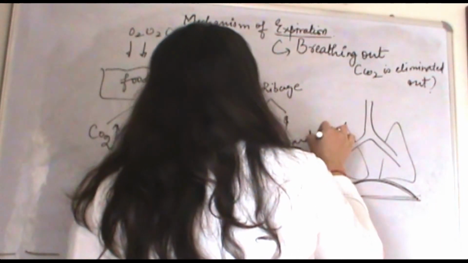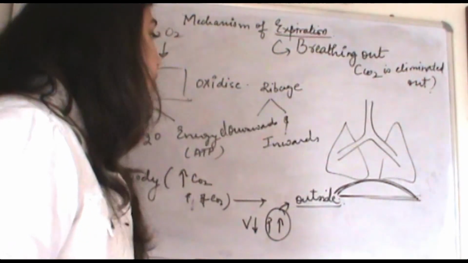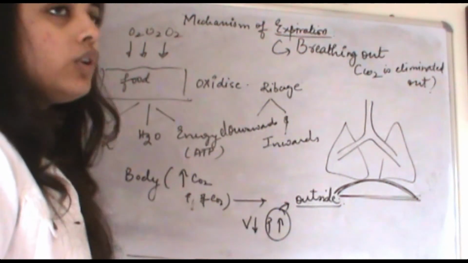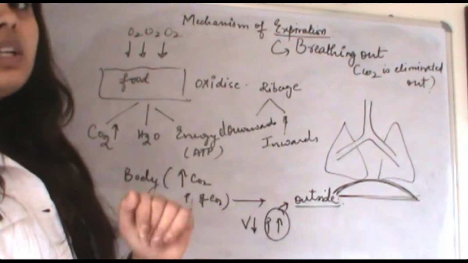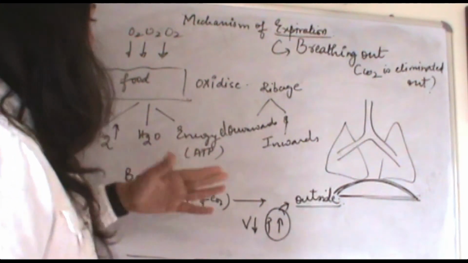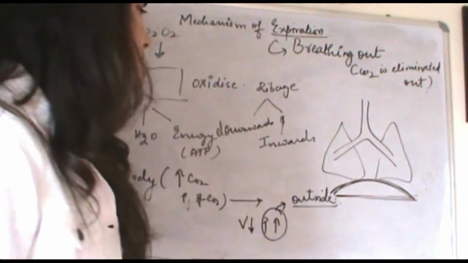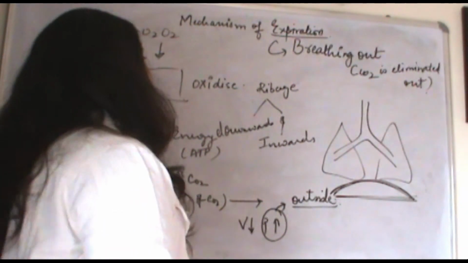If it moves downwards and inwards and the diaphragm moves upwards, obviously the volume is decreasing, and the pressure will increase. If the pressure is more inside, the air would like to go outside. So this is happening in the case of expiration.